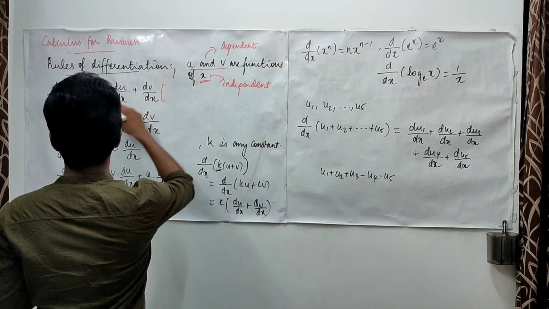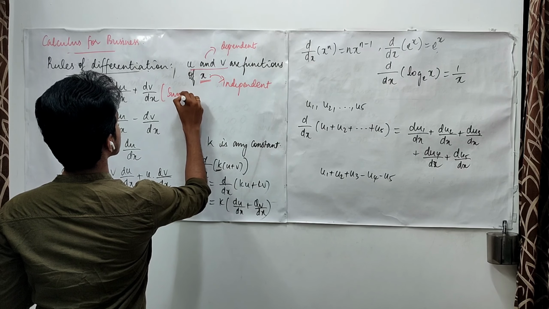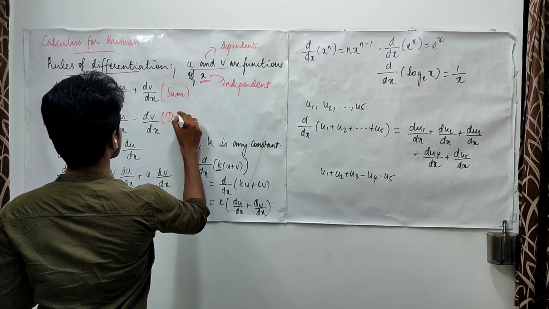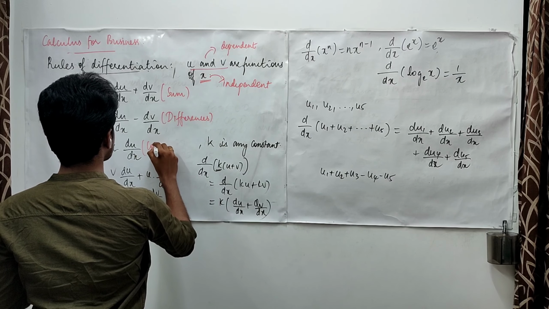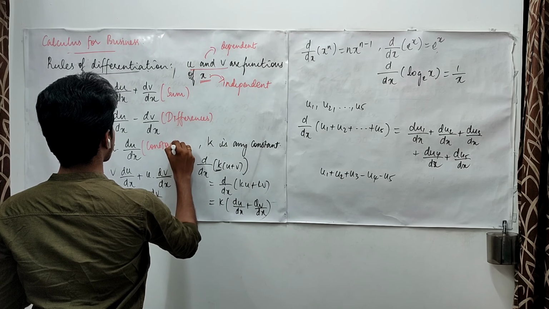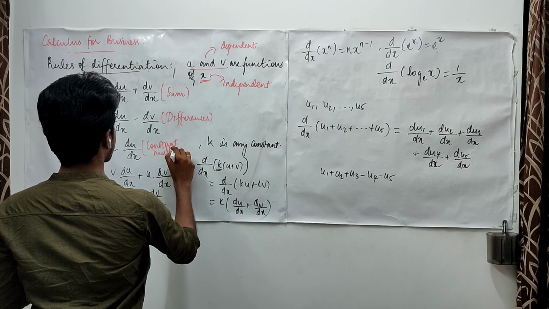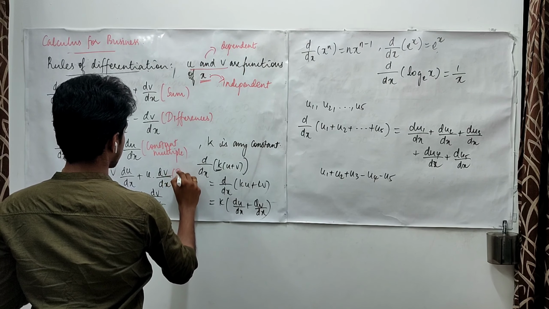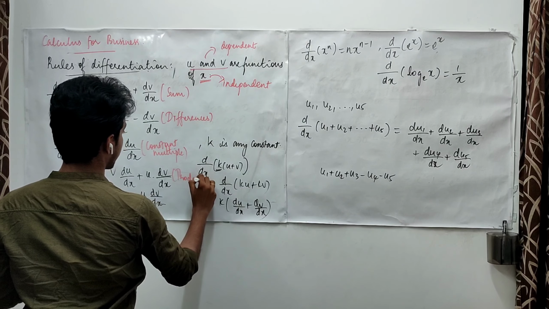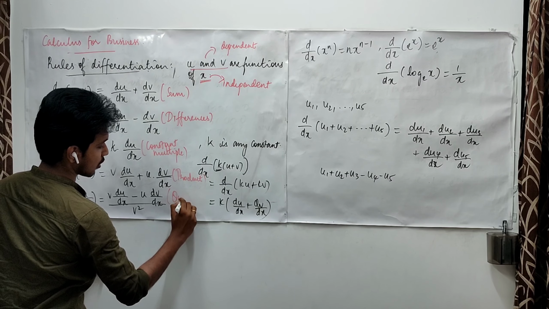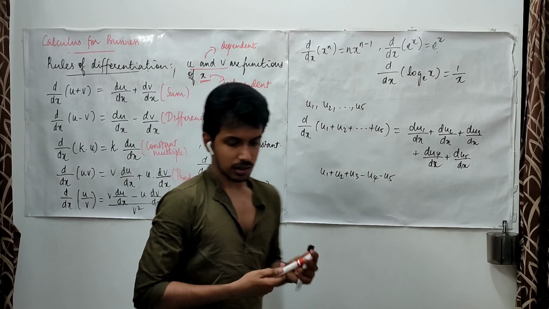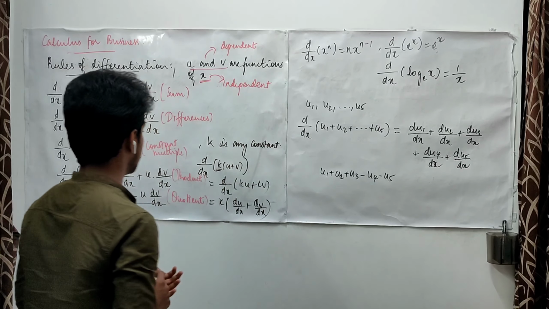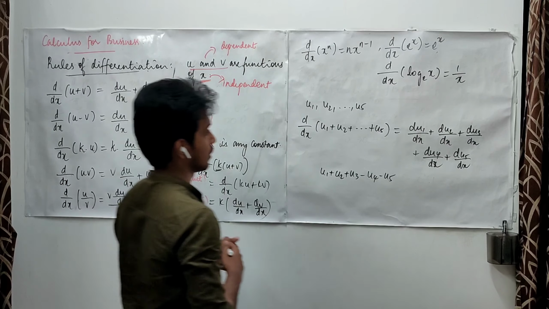Okay, you have this for your product and this for your quotient, and all these have names. That is, this is sum, this is differences, and this is constant multiple, and this is product rule, and this is quotient rule. Okay, I think I have given enough rules, and I forgot to tell you one thing.